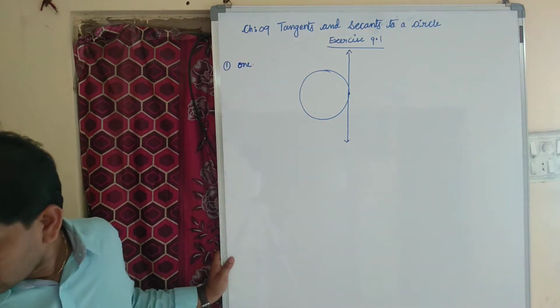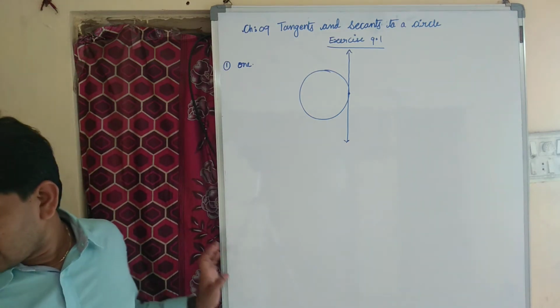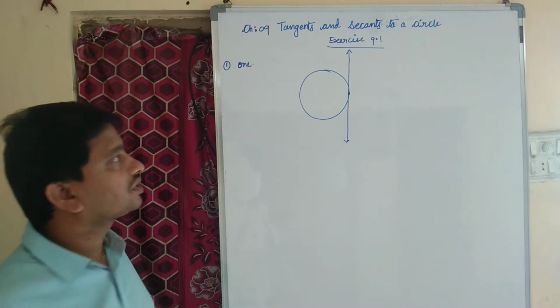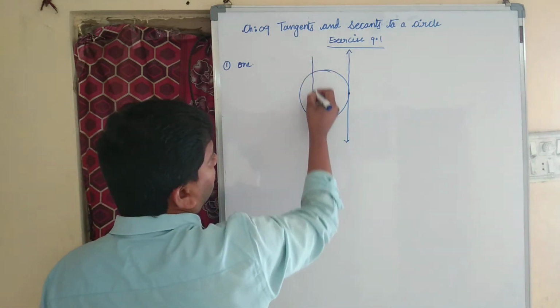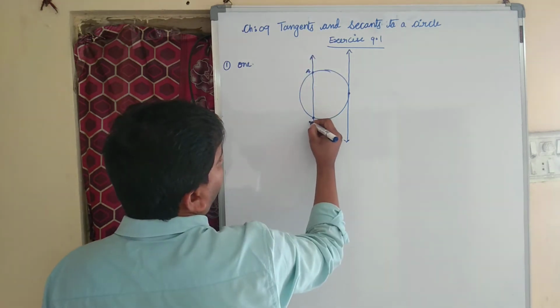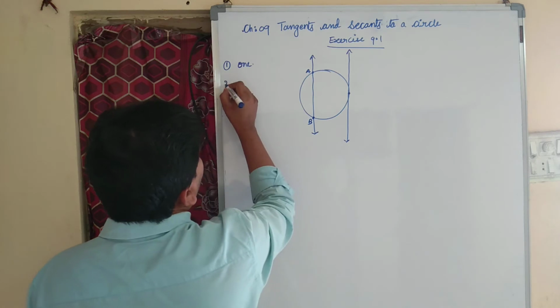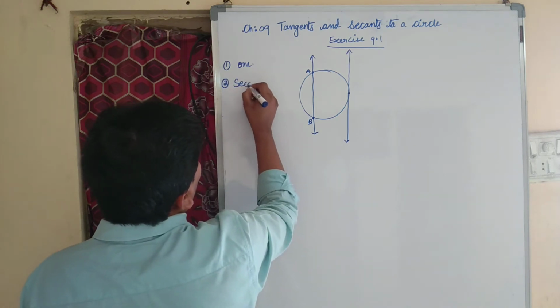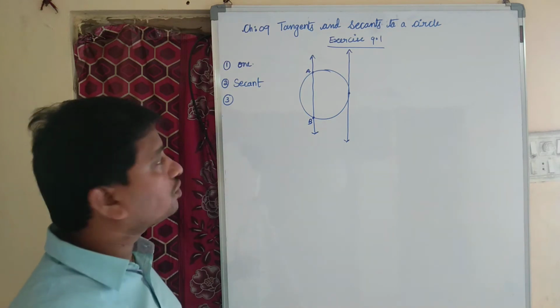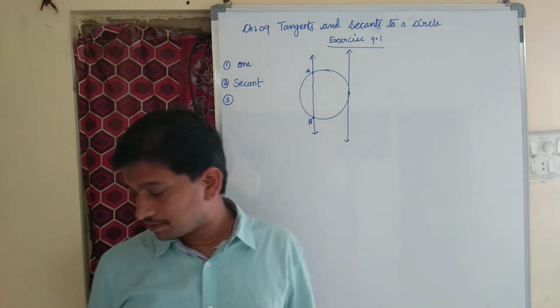1. Coming to the second one: a line intersecting a circle in 2 points is called dash. This is the line which is intersecting the circle in 2 points, and this line is called a secant to a circle. So the answer to question number 2 is secant to a circle.